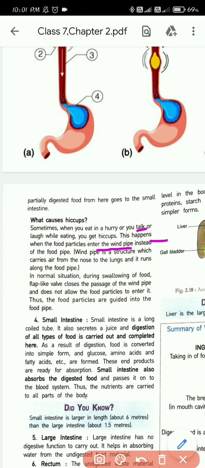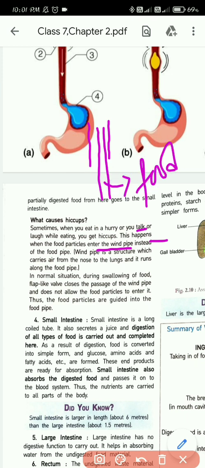So as I have told you, this is the food pipe, that's the esophagus. Behind the food pipe there's another pipe, and the food pipe will carry the food, and the windpipe is connected to the nose, from the nose to the lung.